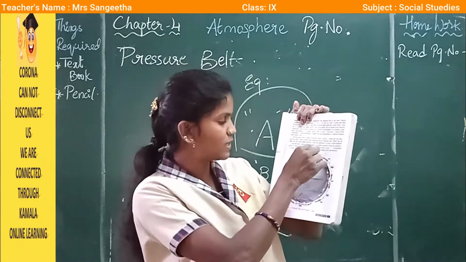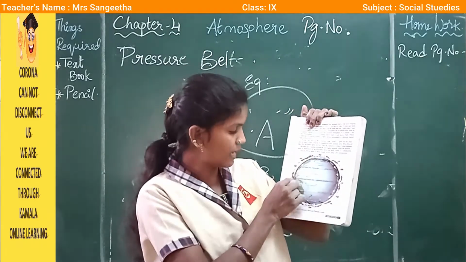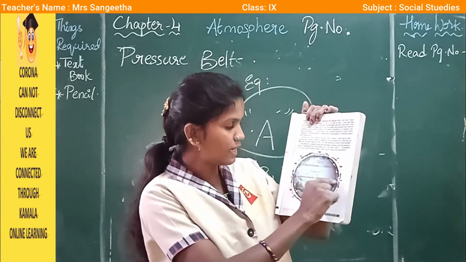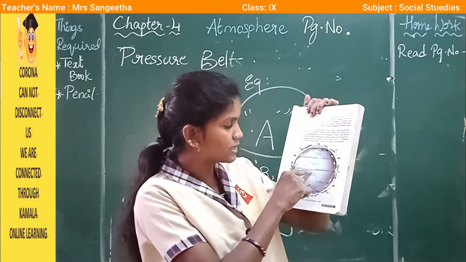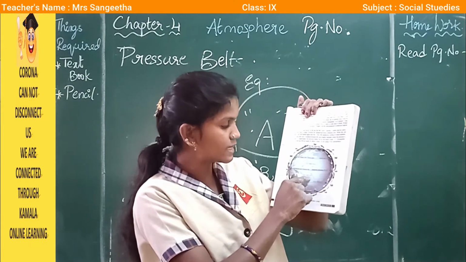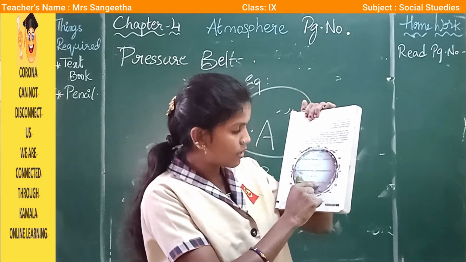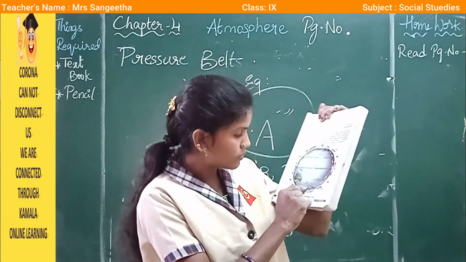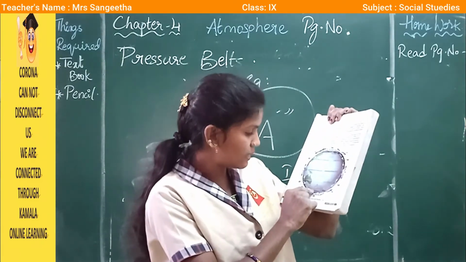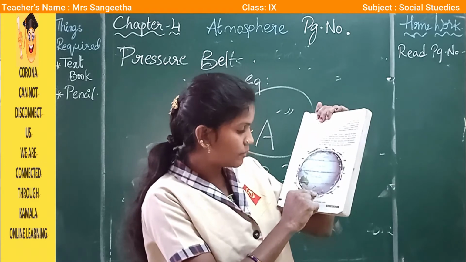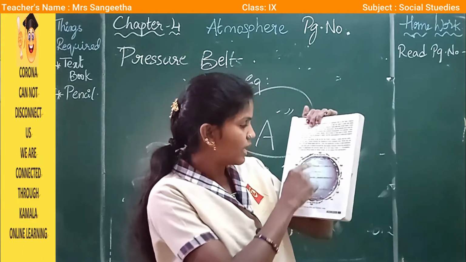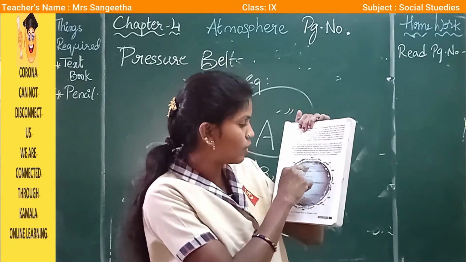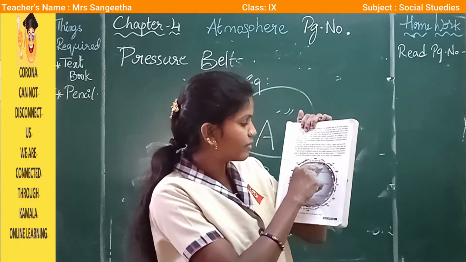See, this is high pressure and this is low pressure, high and low, opposite. This is the equatorial line, and this is the equatorial low pressure belt. This is the southeast trade winds, and this is the horse latitudes, the subtropical high pressure belt. Then the prevailing westerly winds, and this is the polar high pressure belt. It is very low here, and see, these are the prevailing westerlies, and this is the subpolar low pressure belt, the polar front.